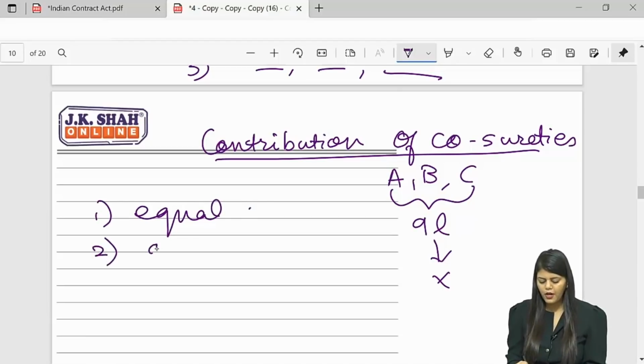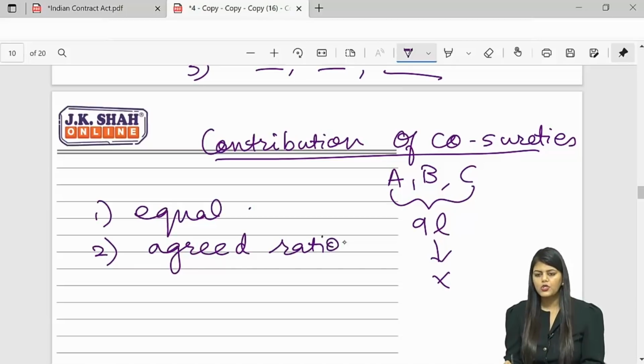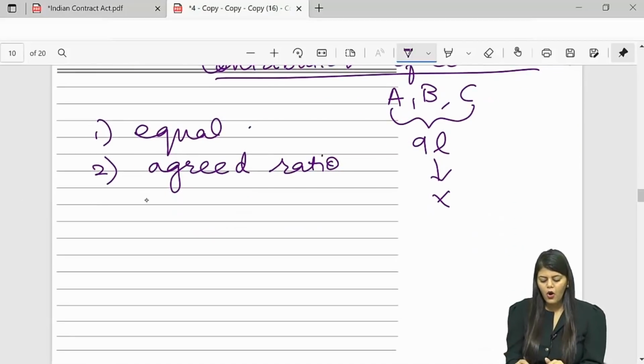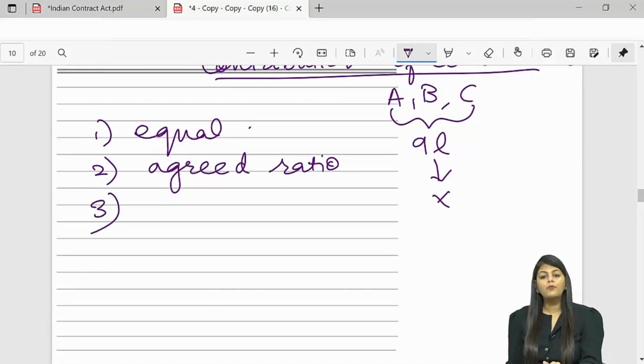Or whatever agreed ratio they put, then in that ratio. So they have fixed the ratio as 1:2:3.